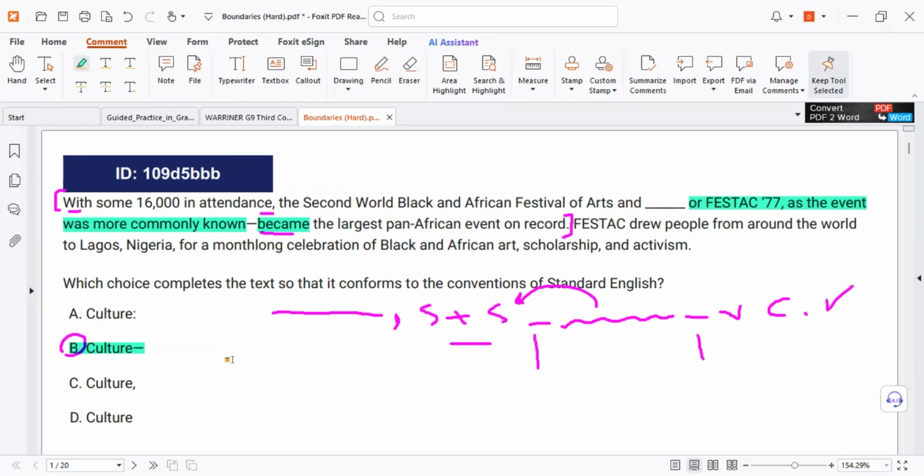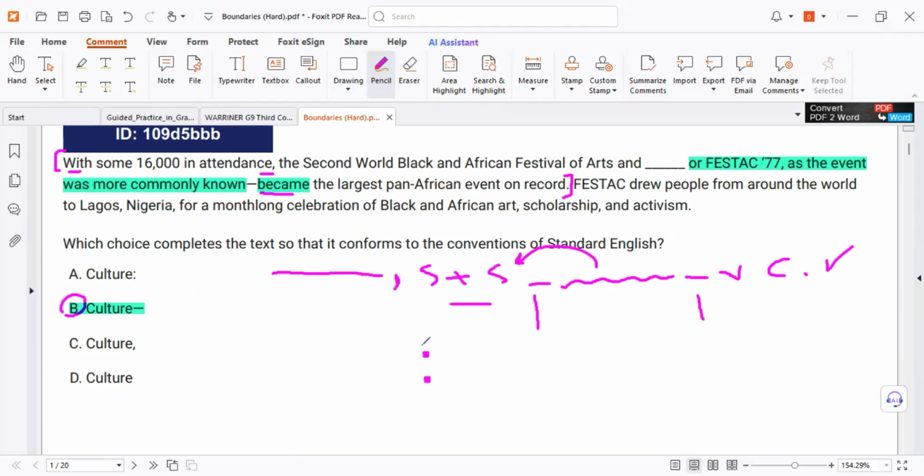What's it? Before colon, it must be a complete sentence. Colon, complete sentence. Now prove it. Before the colon, this part. Is this part a sentence or fragment? Fragment. How did you know? Find the subject and verb. How can we find them? We delete the phrase. Delete. Delete. Is this part a sentence? It's only subject. So this part lacks a verb. So it's a fragment, not a sentence.